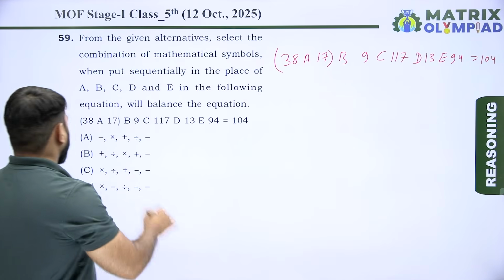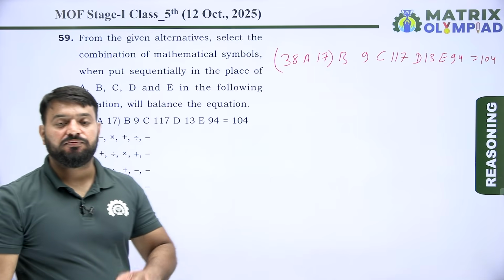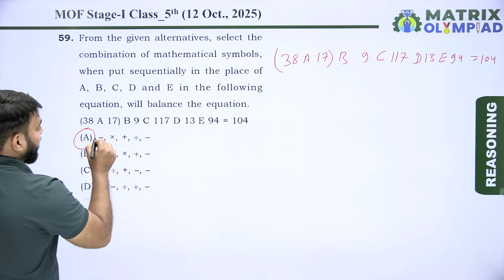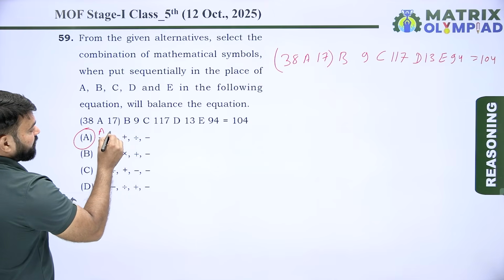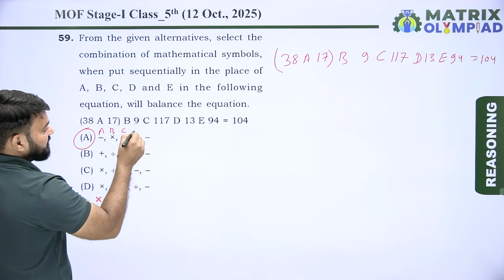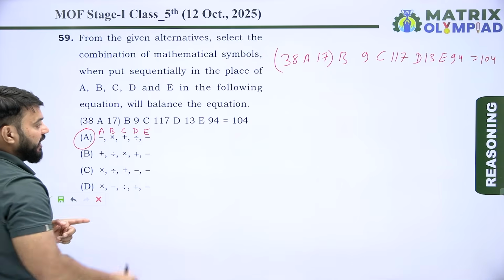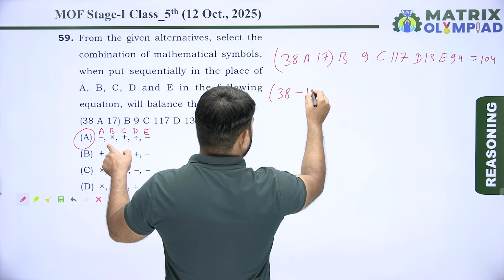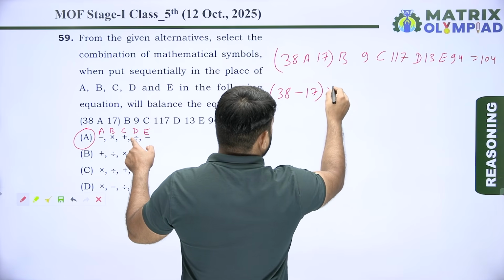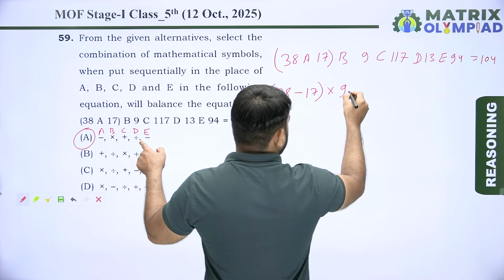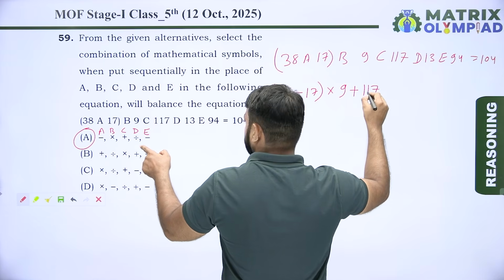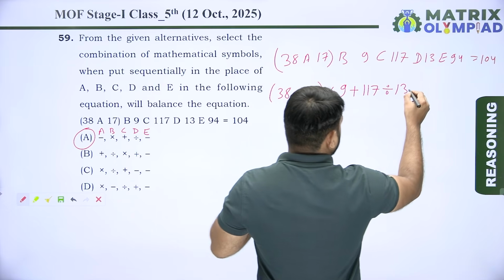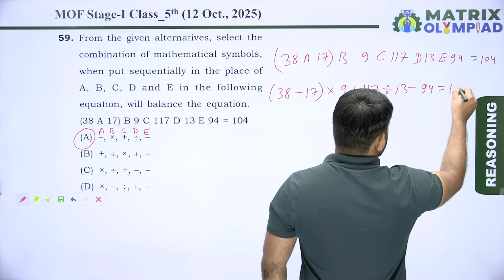Now the options are taken one by one to check which one will follow correctly. So first taking option A. According to option A, A means minus, B means multiply, C means plus, D means divide and E means minus. So the equation is 38 minus 17, multiply by 9, plus 117, divided by 13, minus 94 is equal to 104.